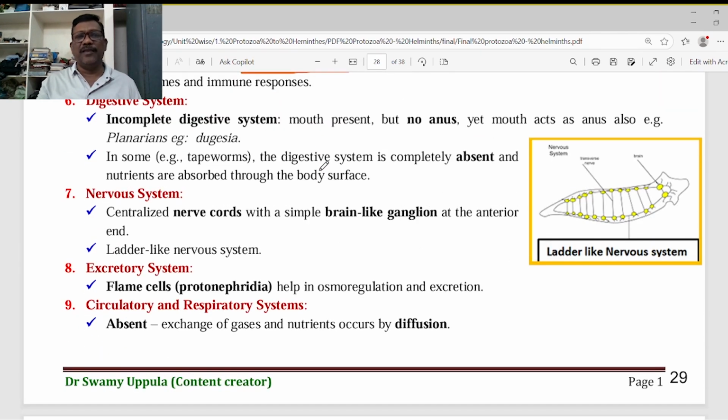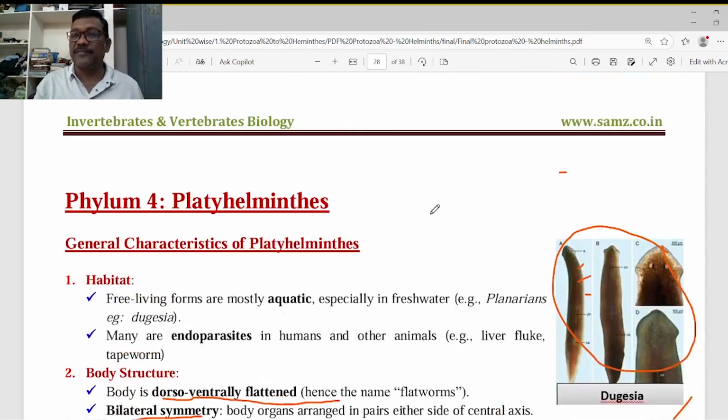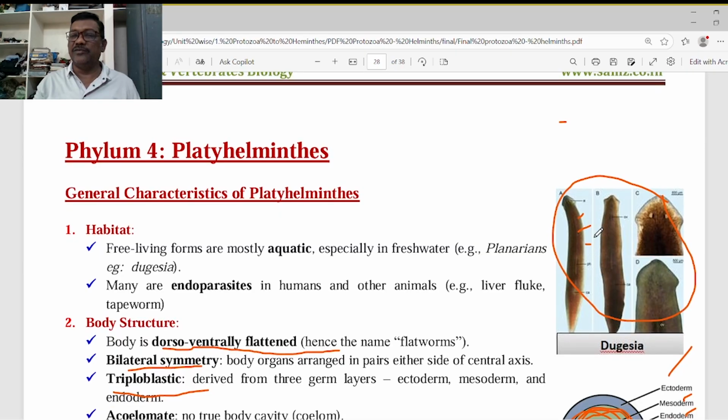Digestive system. Is there any digestive system in the Platyhelminthes organisms? Yes. In Dugesia and Planaria, those are free living animals, not parasites. They have to capture the food material from the external environment. The food material is in complex form. They have to ingest it into the body and digest it with the help of digestive enzymes.